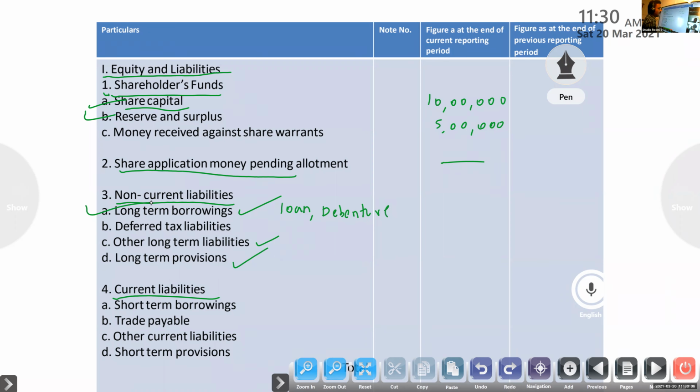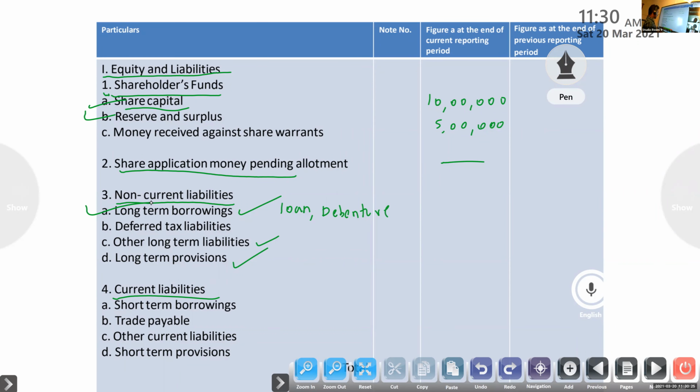Normally only these items come in non-current liabilities. Long-term borrowing, you have to remember.